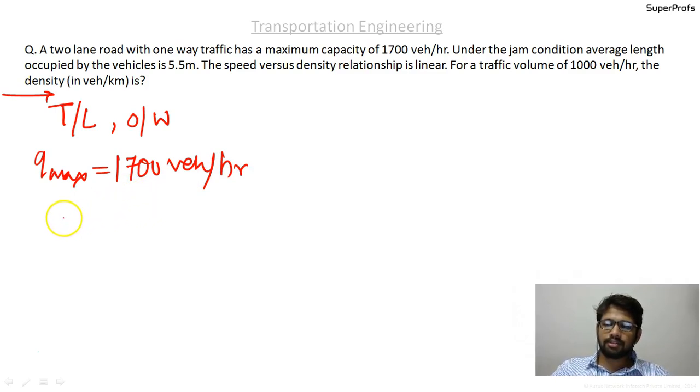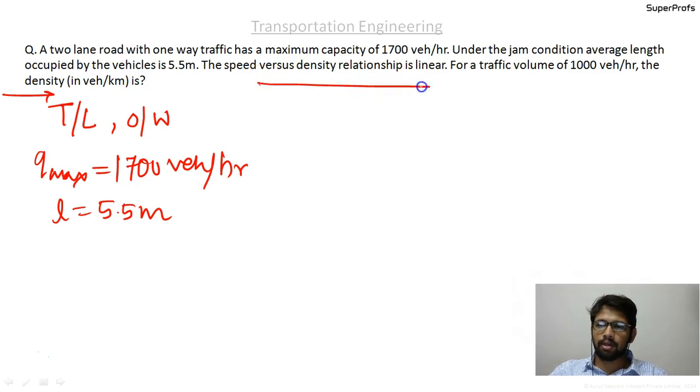Under the jam condition, each vehicle is occupying a length equal to 5.5 meters. The speed versus density relationship is linear, so it is the linear speed density model.